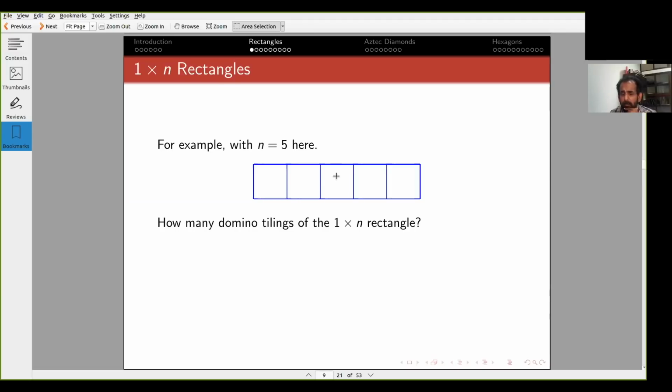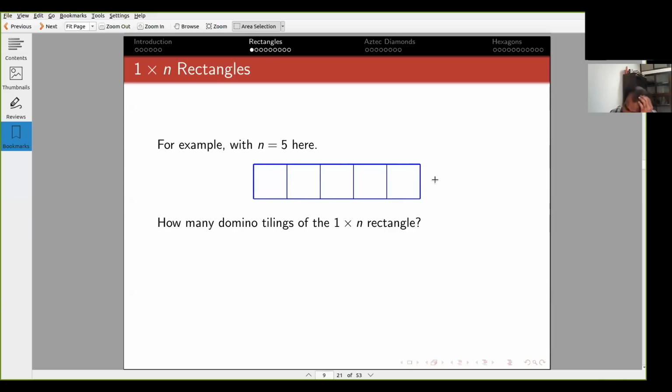So then let me again do the same thing. Let me tile these 2 cells with the domino. So I've tiled these 2 cells, then these 2 cells. Now this cell is remaining. I cannot possibly tile it with a domino because a domino needs 2 cells and this is just 1. So this again shows that it's not possible to tile the 1 by 5 rectangle with dominoes.